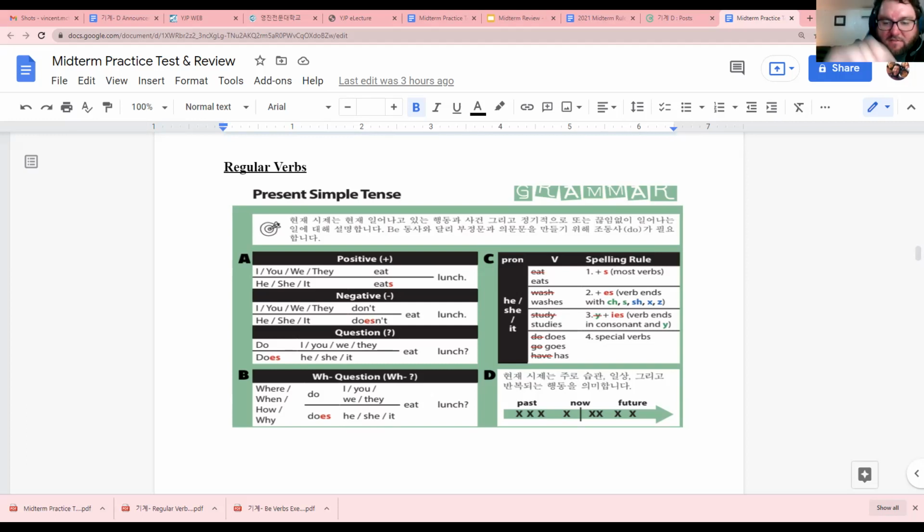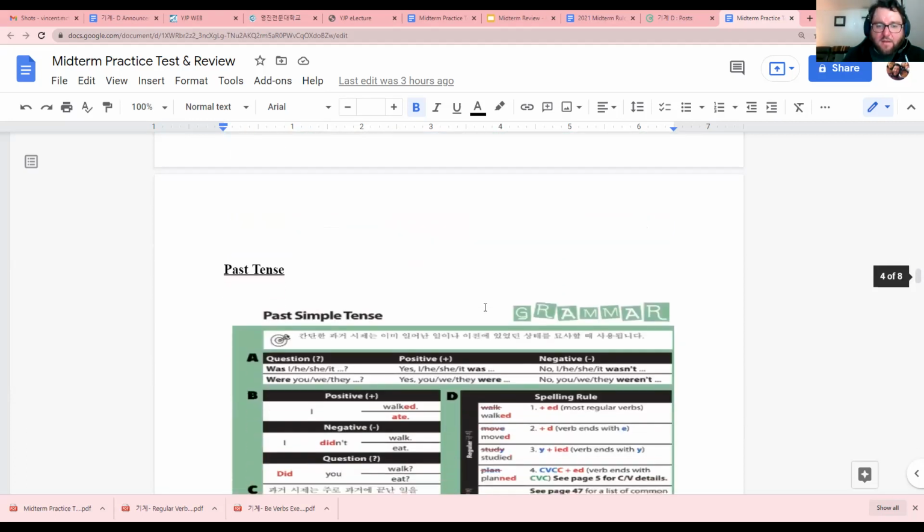Okay, so this is a speaking test. The most important thing for the speaking test are these rules for he, she, it. Don't forget to add s. Okay, that's the most important for that part.